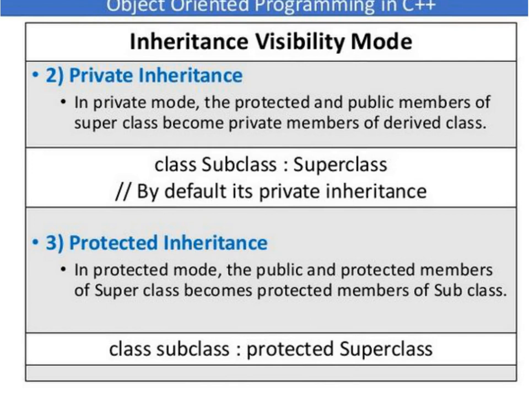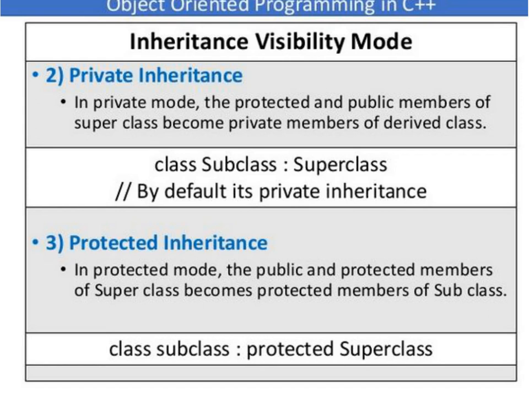The next visibility mode is private inheritance. In private mode, the protected and public members of the superclass become private members of the derived class. In this example, you can see the class, then we have specified the subclass name, then the colon operator, and there is no visibility mode specified. After that I have specified the superclass. When you don't specify any visibility mode, by default the visibility mode is private. So by default it is private inheritance. In this case, the protected and public members of the superclass become private members of the derived class.